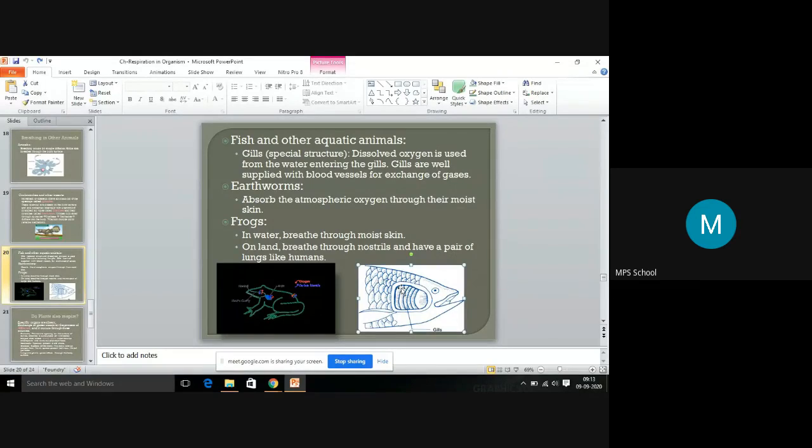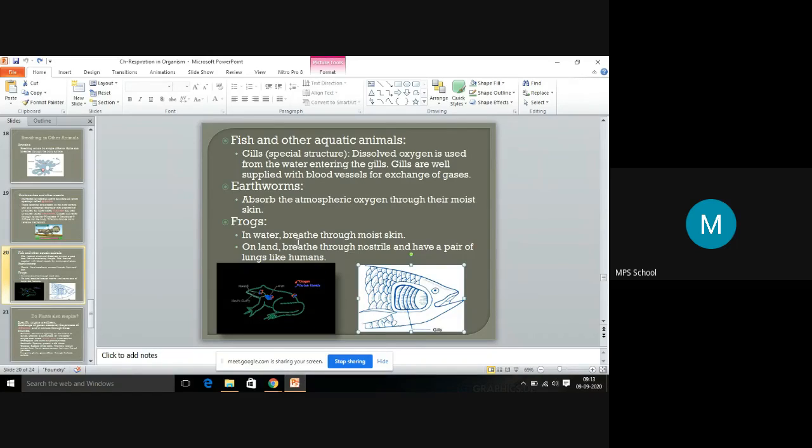The same way, the gills are supplied with blood vessels, which will help for the exchange of gases, that is the respiration: intake of oxygen, release of carbon dioxide. And earthworms absorb the atmospheric oxygen through the moist skin. So earthworms respire through their moist skin, through the body surface.